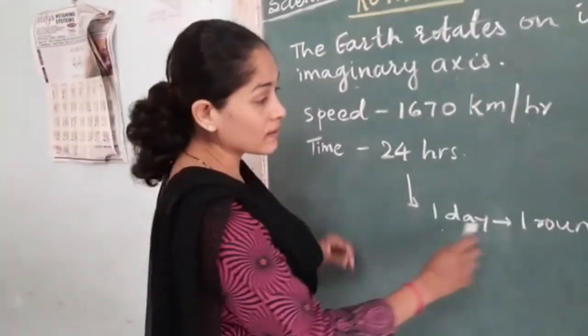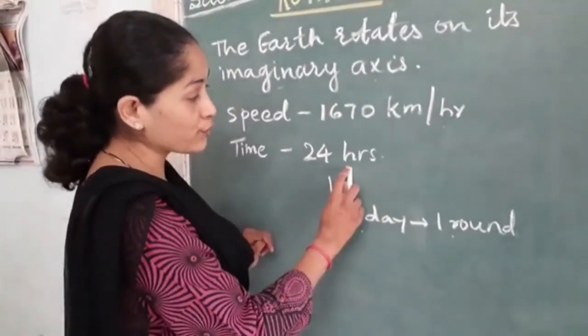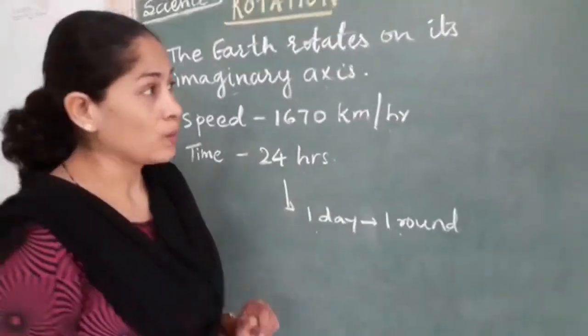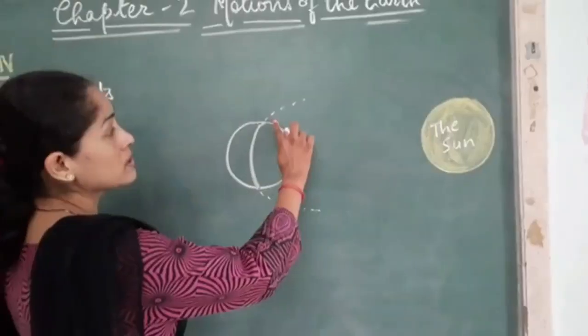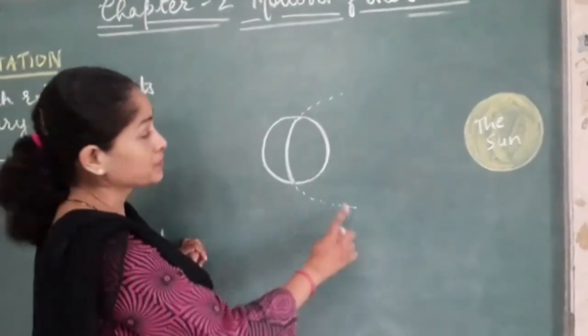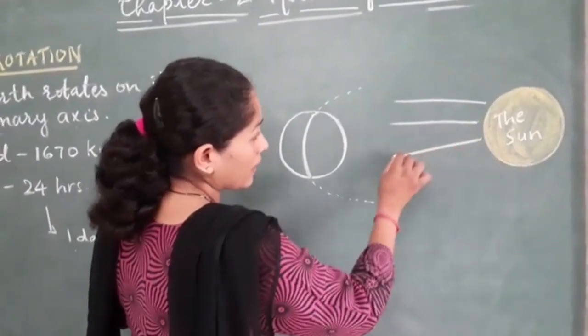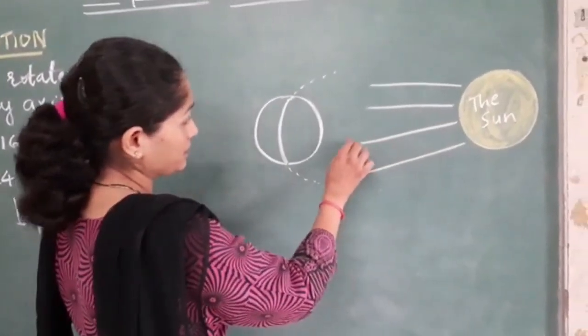So, 1 day is equal to 1 round. In 24 hours, it will complete 1 round. That is rotation. Now, let us look here. This is the orbit of the earth. Okay. Now, the sun rays are coming towards the earth.